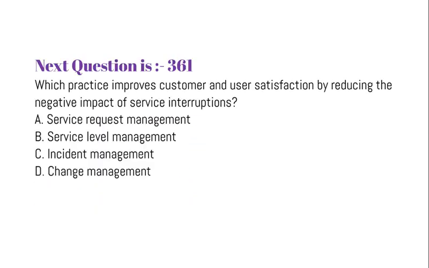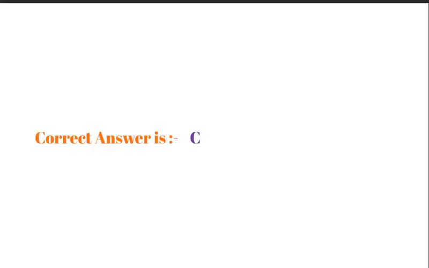Question is which practice improves customer and user satisfaction by reducing the negative impact of service interruptions? Option A, service request management. Option B, service level management. Option C, incident management. Option D, change management. Correct answer is option C.